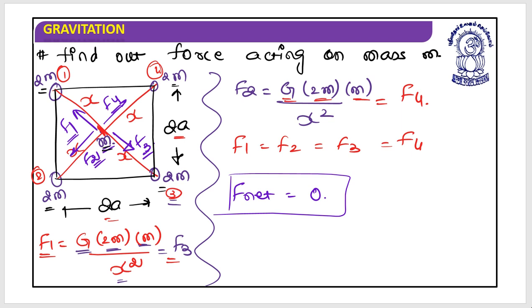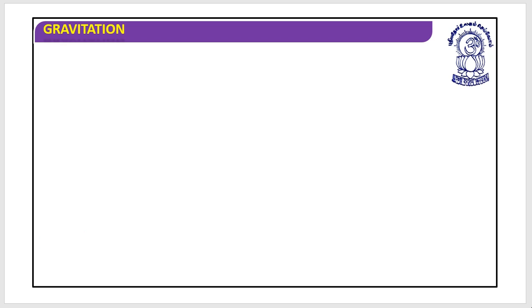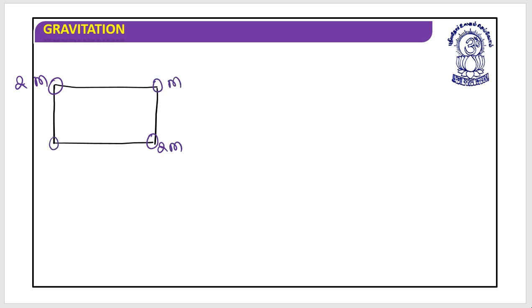Are you sure? So let's have a practice on this. This can be done very easily and in no time. It takes almost a few seconds to do this. Let's understand that this is 2m. Even this is 2m. This is m. This is m. And at their center, a mass m has been placed.